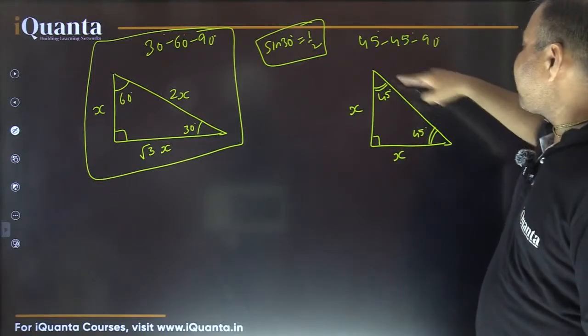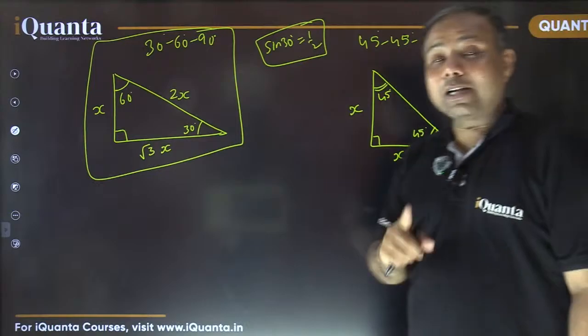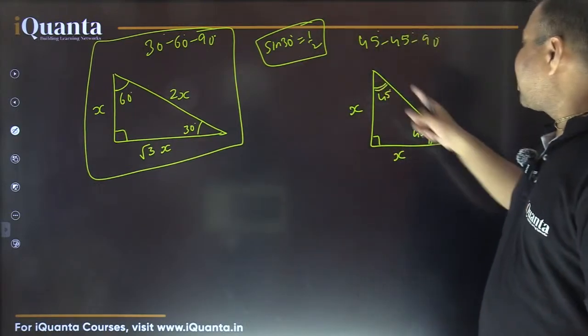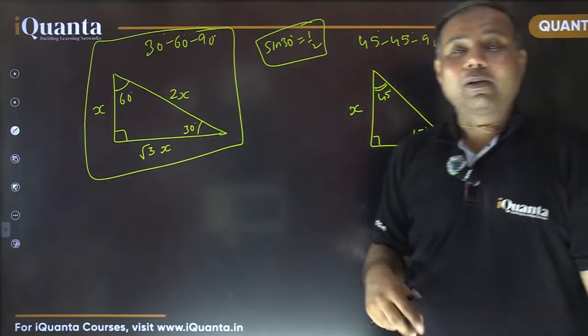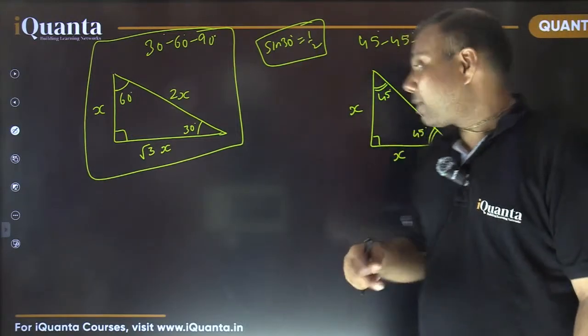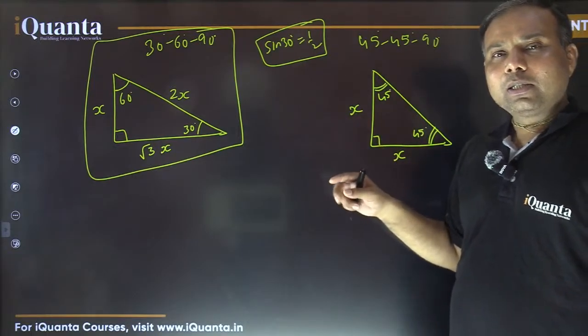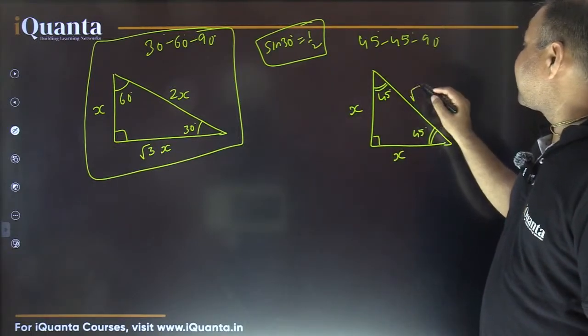Can you tell me what will be the length of this hypotenuse now? Again, use Pythagoras theorem. Don't use the trigonometric ratios. What will be the length of this hypotenuse here? We can use the Pythagoras theorem. So it is going to be the square root of x square plus x square, that is root 2 times x.